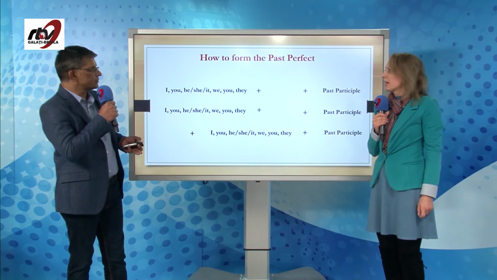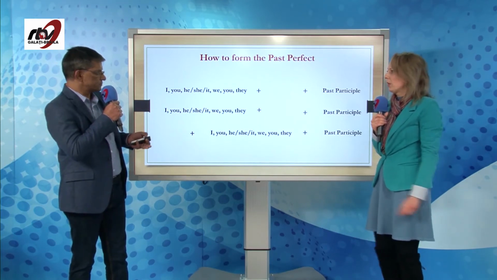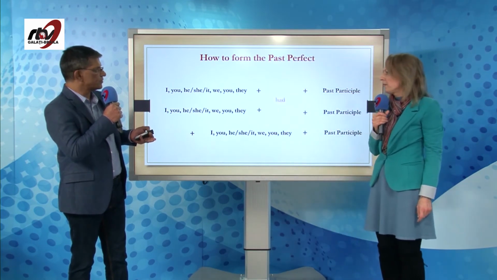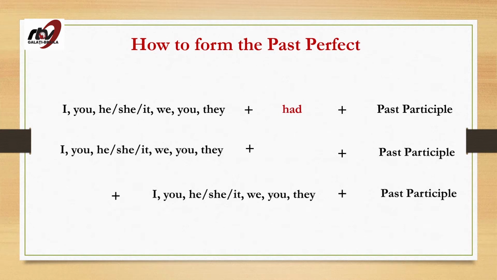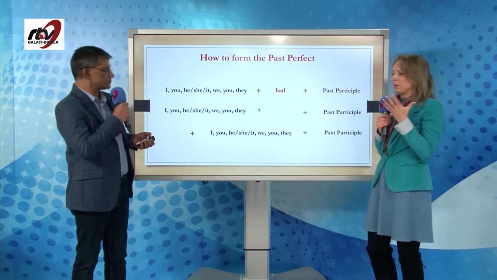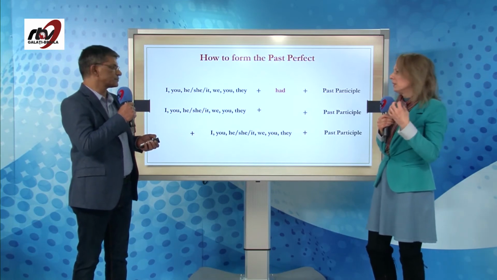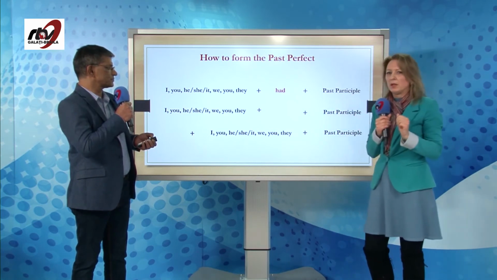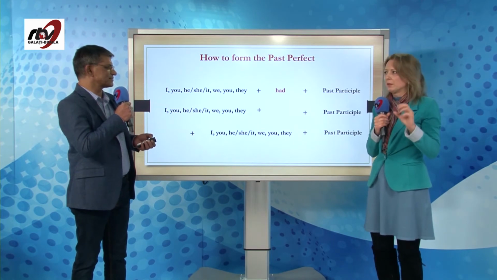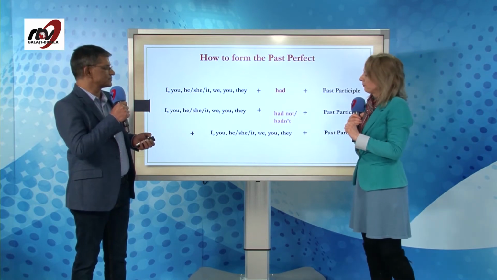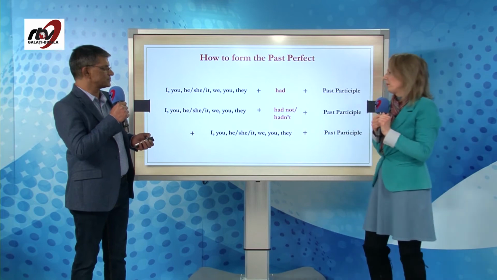Let's see how we can form the past perfect. Okay, we've got the persons here: I, you, he, she, it, we, you, and they. We use had, the past simple of the verb have, which is an auxiliary verb, este un verb auxiliar ajutător ca în limba română. Și noi avem în limba română. Da? Am plecat. Acel am este a avea. Had and past participle. Da? Participiul trecut, care în limba română este făcut, luat, cântat, dormit, da? A treia formă.